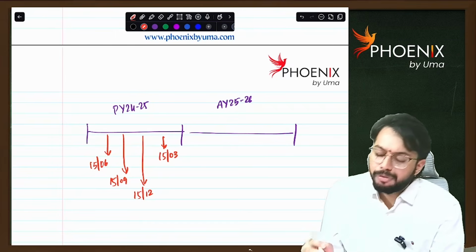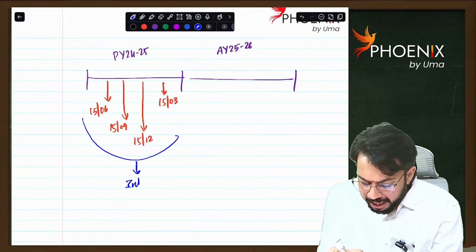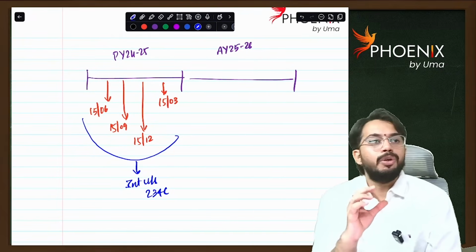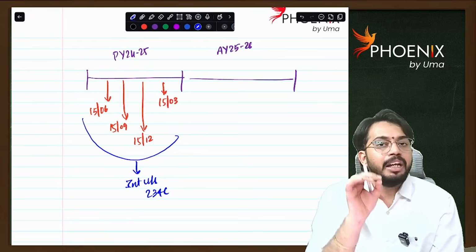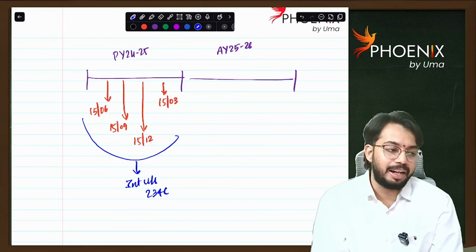Within these 4 due dates, if I do not pay advance tax, then I need to pay interest under section 234C. Very simple. If you do not pay advance tax on time, interest under section 234C will get attracted. Are you able to understand?